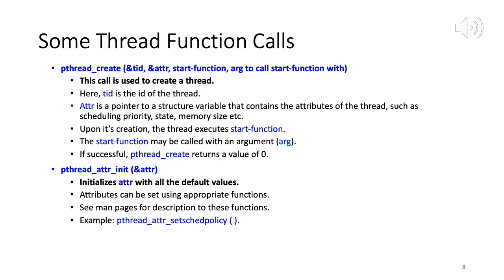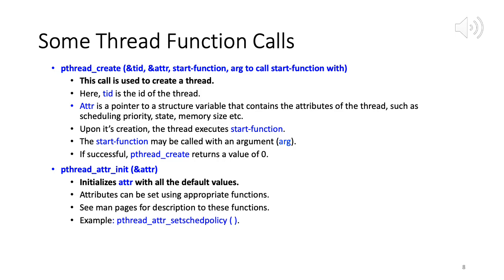So it is called with some arguments. What is TID? TID is the thread ID. So a thread is sort of like, people call it a lightweight process, right? And it has an ID of its own, just like a process has an ID of its own. So TID is a thread ID. ATTR is a pointer to a structure that contains the attributes of the thread. So what kind of attributes can a thread have? Scheduling priority, state, memory size, and so on.